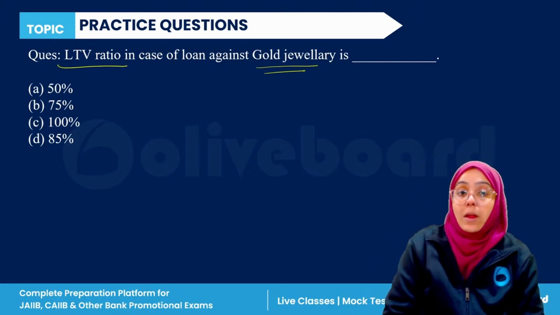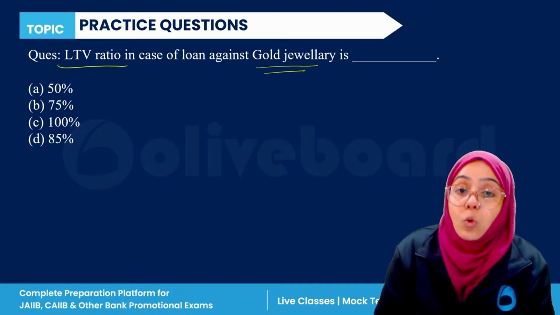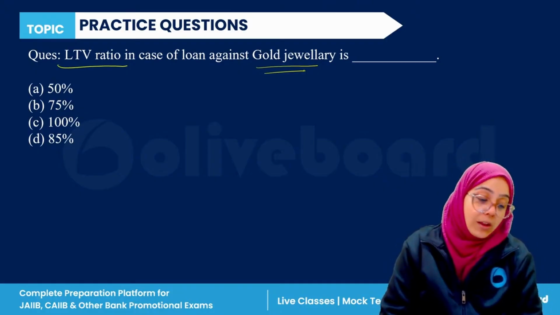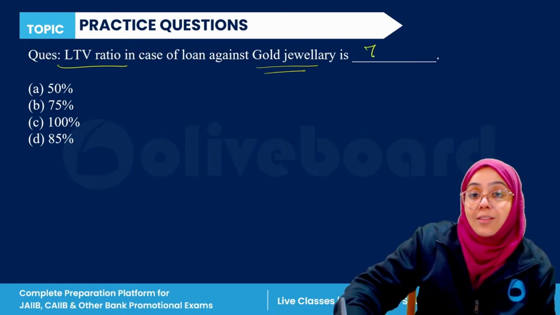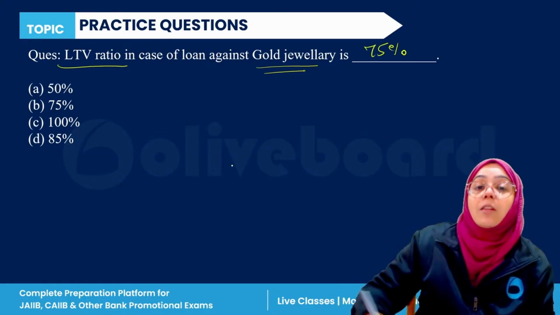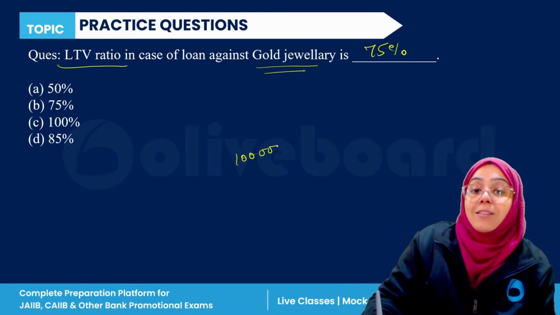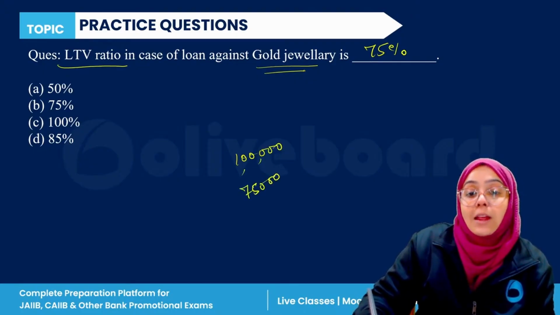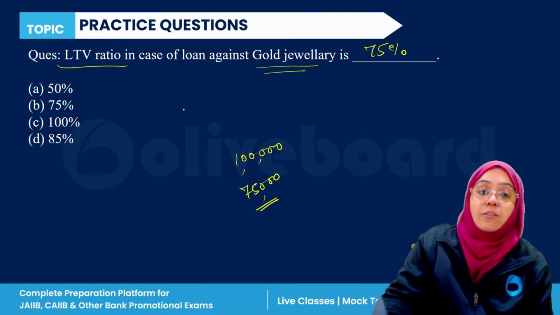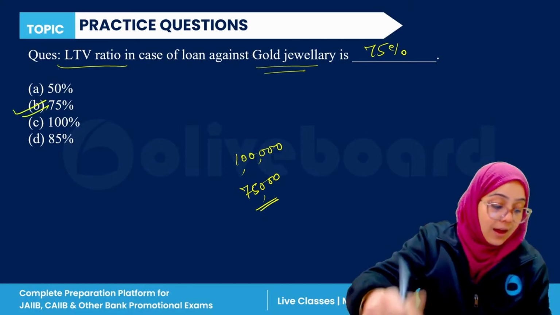Loan to value ratio in the case of loan against gold jewelry is actually what? So the correct answer is, if we talk about the loan to value ratio, yes, 75%. It means if you are giving gold of rupees 1 lakh, the value is 1 lakh, the bank is giving you only a loan up to rupees 75,000. So B is the correct answer here.